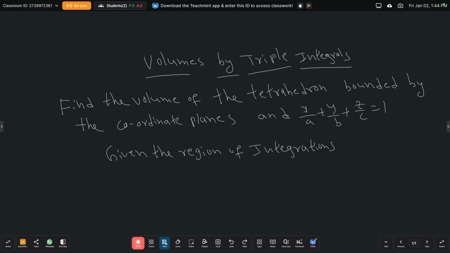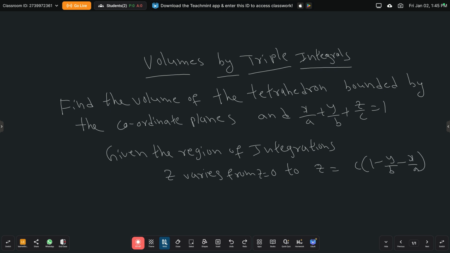bounded by the coordinate planes and the plane x by a plus y by b plus z by c is equal to 1. Therefore, z varies from 0 to z is equal to c into 1 minus y by b minus x by a.